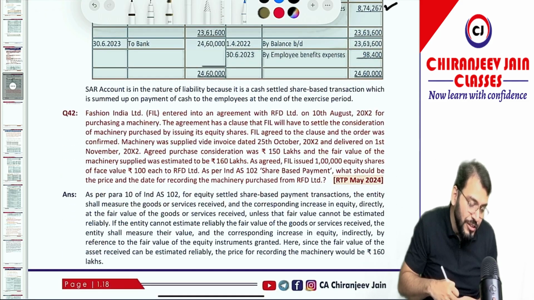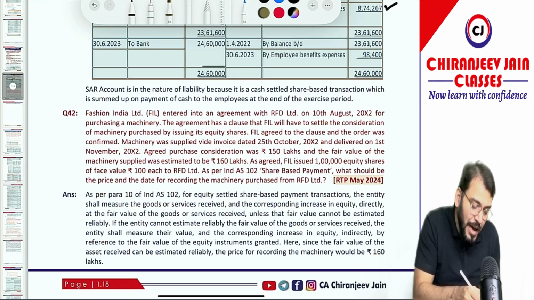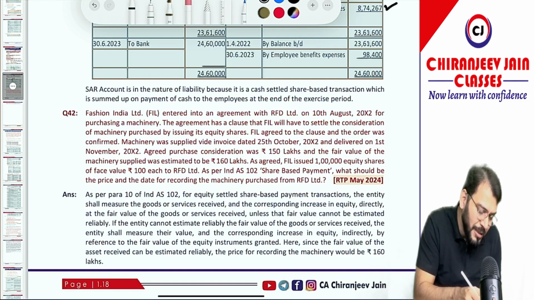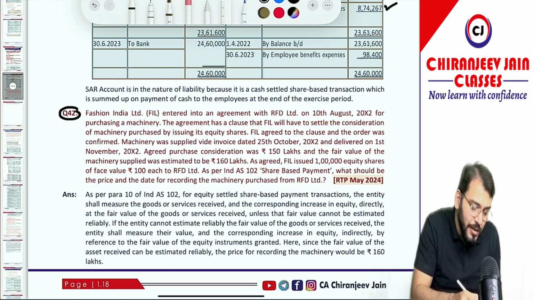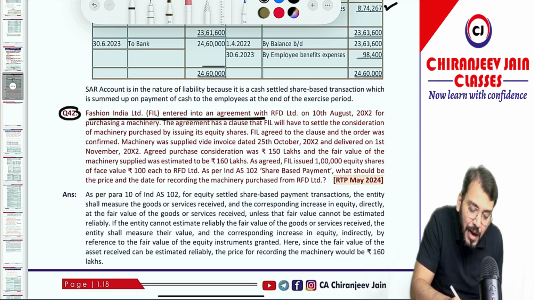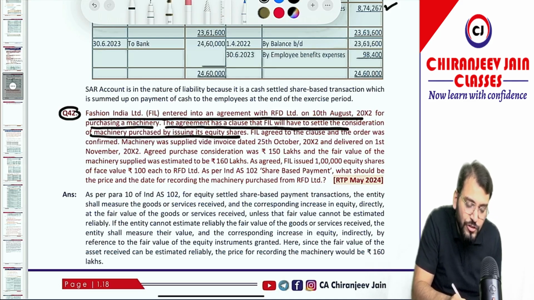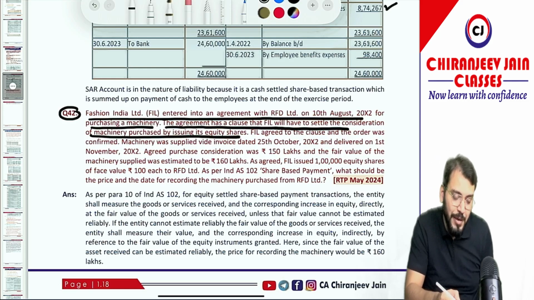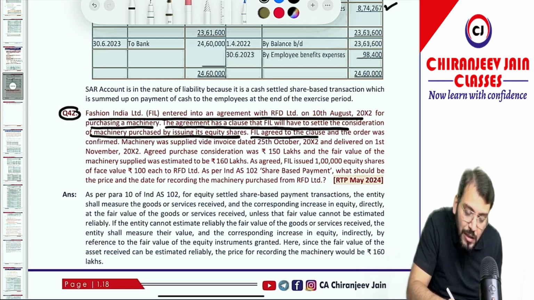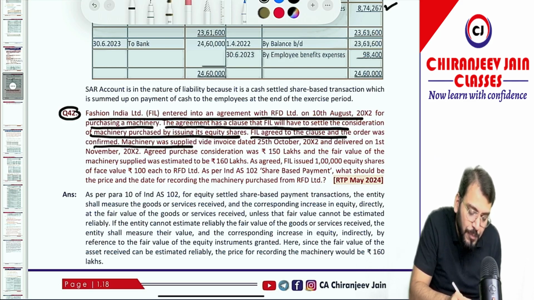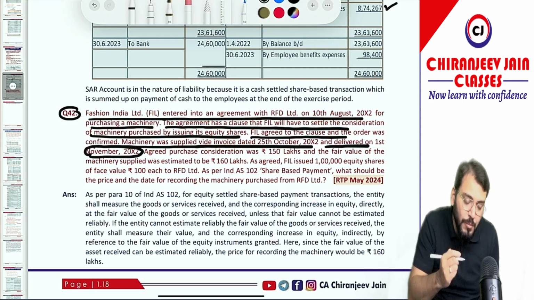One more question we need to discuss, which has been given in the RTP May 2002. It is a simple question, but I will say a new type of question. Fashion India Limited entered into an agreement with RFD Limited on 10th August 2002 for purchasing a machinery. The agreement has a clause that FIL will have to settle the consideration of the machinery purchase by issuing its own equity shares. So this is a question of non-employee share-based payment. FIL agreed to the clause. An order was confirmed. Machinery was supplied by invoice dated 25th October 2002 and delivered on 1st November 2002.